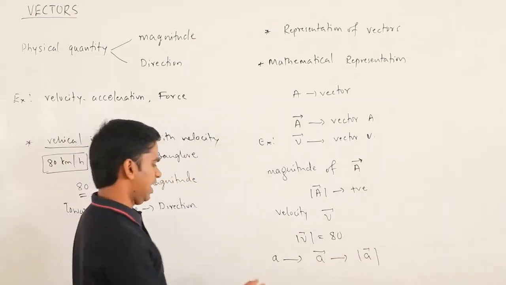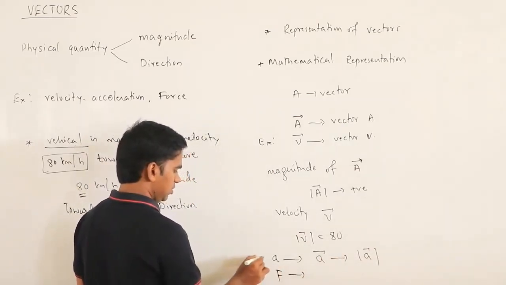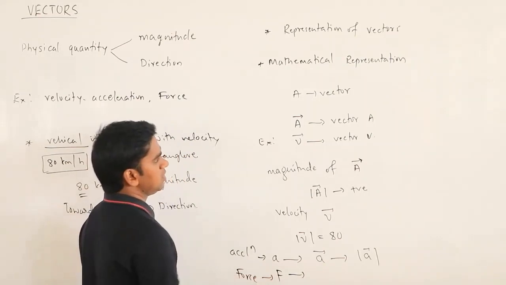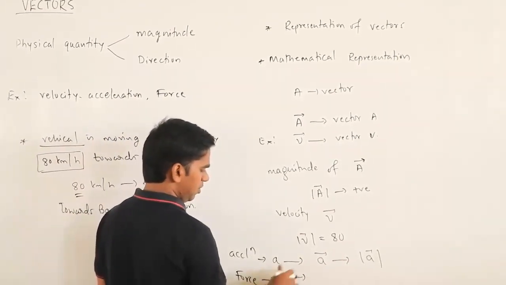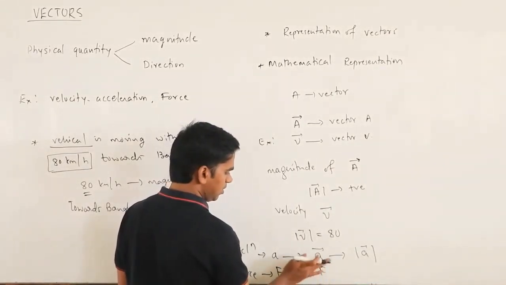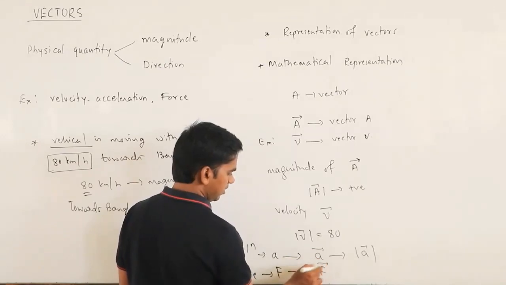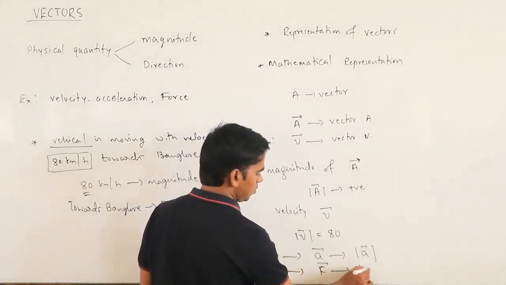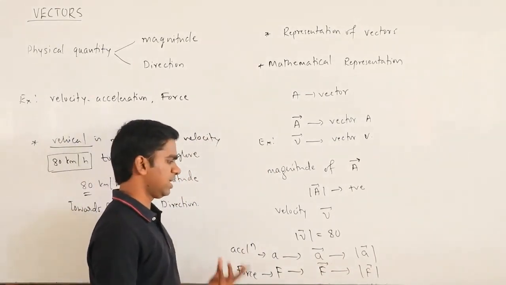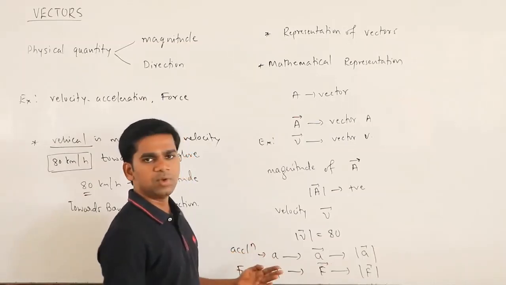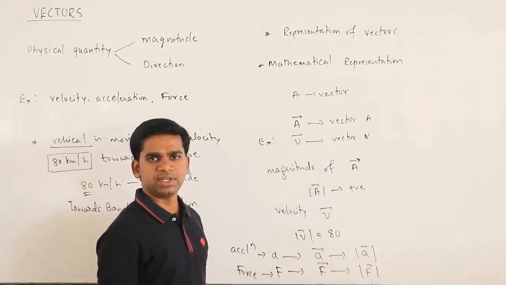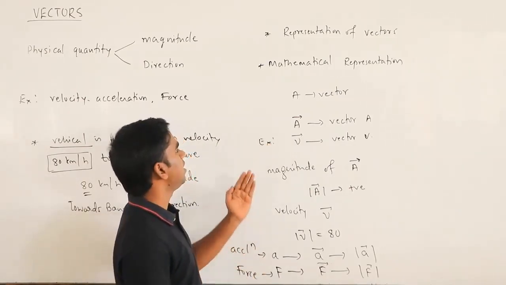Suppose you have the force F. If you want to write force in terms of a vector, you have to write F and put an arrow mark over it. Okay. So this is force, and the magnitude of force is this much. I hope you are getting what exactly magnitude is and what exactly a vector is. So this is the mathematical representation, how we can mathematically represent a vector.